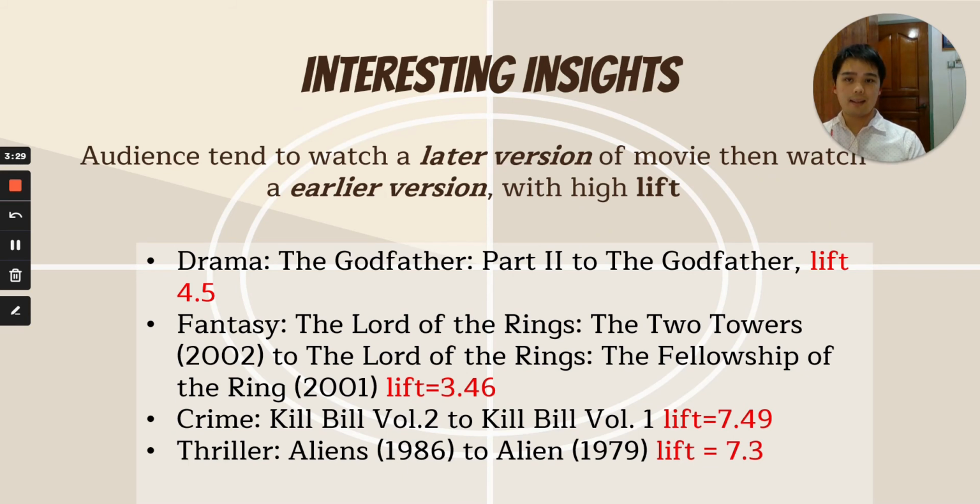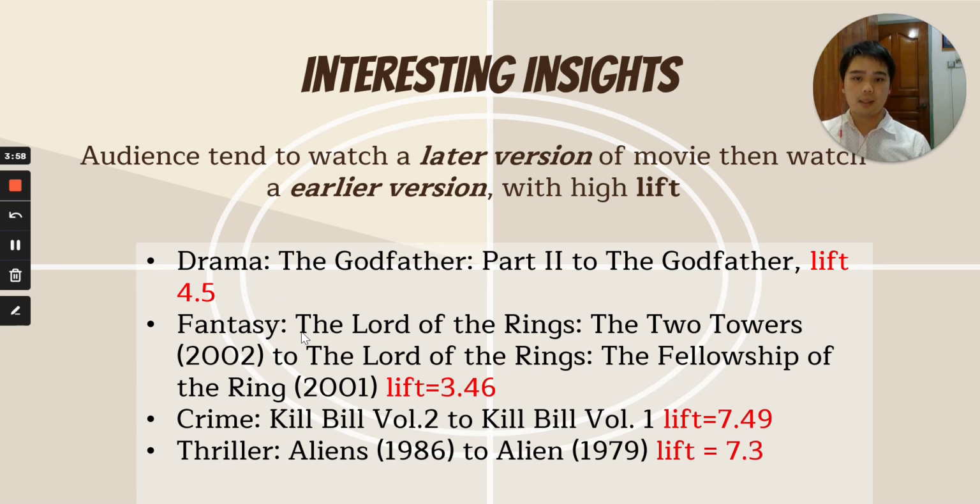I noticed that if one antecedent movie towards one consequent of movie, audience will tend to watch a later version of movie, then only will watch an earlier version of movie. Take drama subset for example. If audience has watched The Godfather Part 2, they are very likely to watch an earlier version of the Godfather series, which is the Part 1.